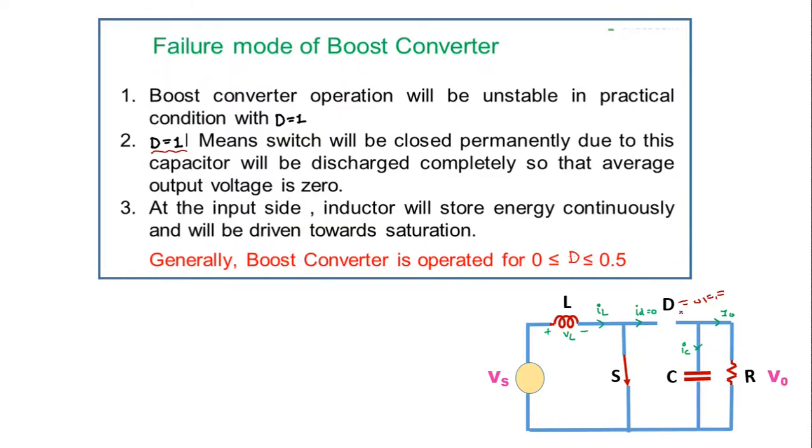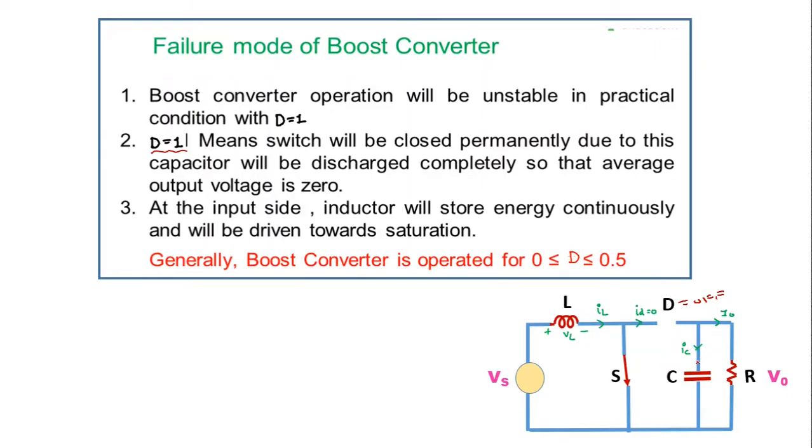Okay, in that case we will provide the energy to the load resistor. This capacitor which was initially charged will provide the energy to the load resistor. So during the on condition of this switch, this capacitor will provide the voltage to this resistor, therefore it will be in discharging position in this case. So when this switch is closed for indefinite period of time, this capacitor will discharge completely and it will not get any energy to again charge itself.